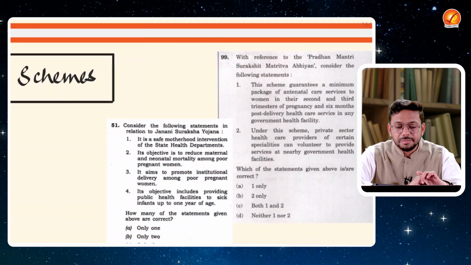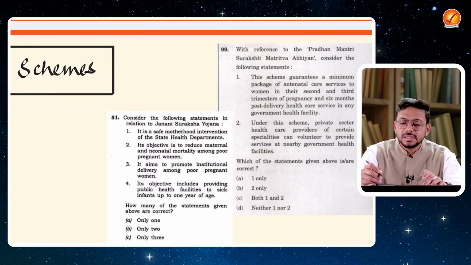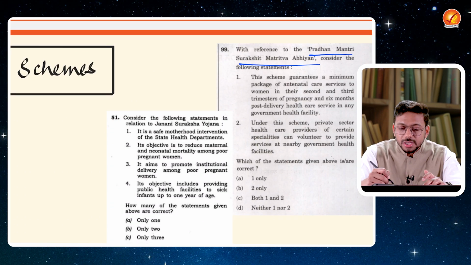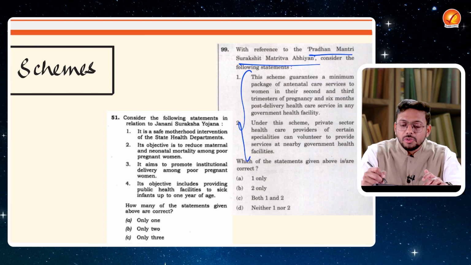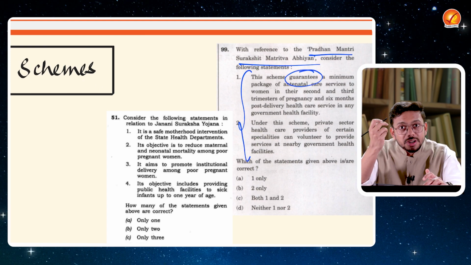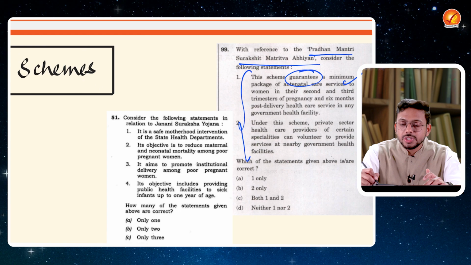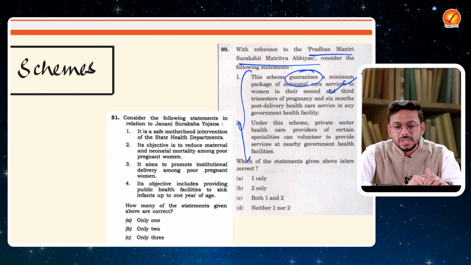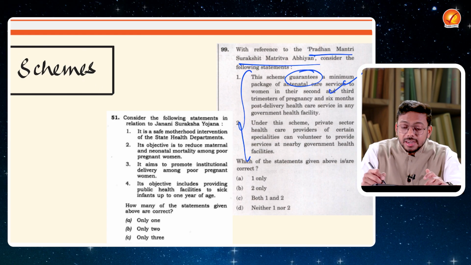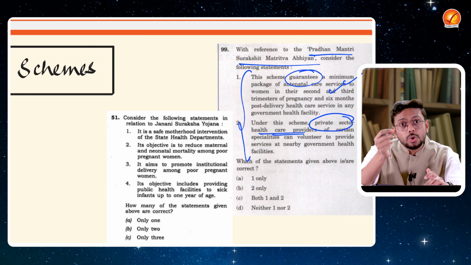Let's take up another example of a scheme. Over here, let's take the Pradhan Mantri Surakshit Matritva Abhiyan. So what are the various things which UPSC is asking? What is the guarantee or what is the provision under the scheme? The minimum package of antenatal care services, is it giving or not?